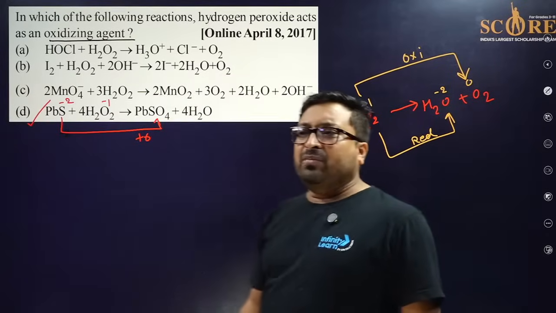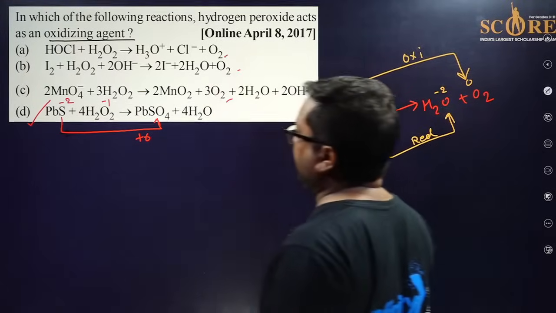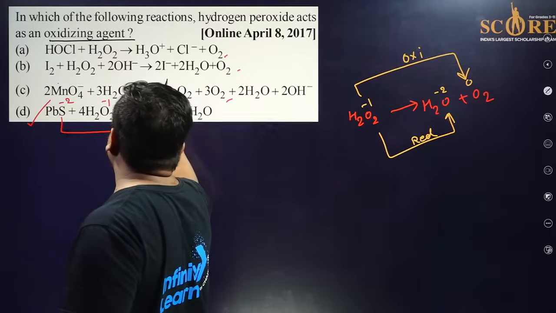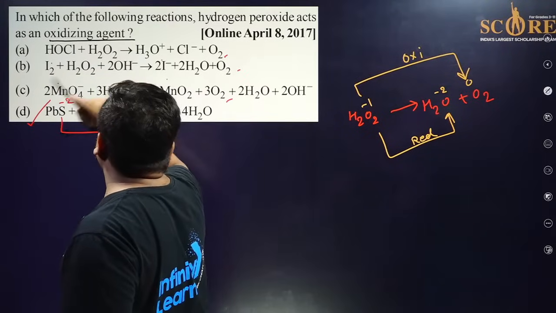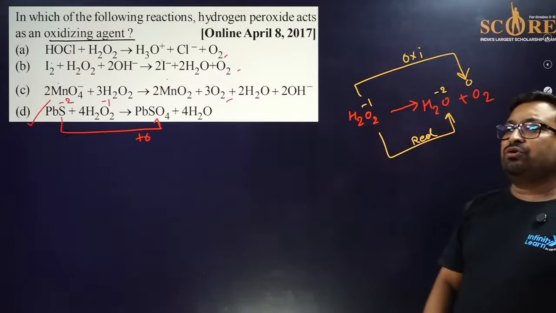In every case there is oxygen, so you can eliminate this option. This is +7 to +2, reduction. 0 to -1, reduction. +1 to -1, reduction. So only D should be the right answer.